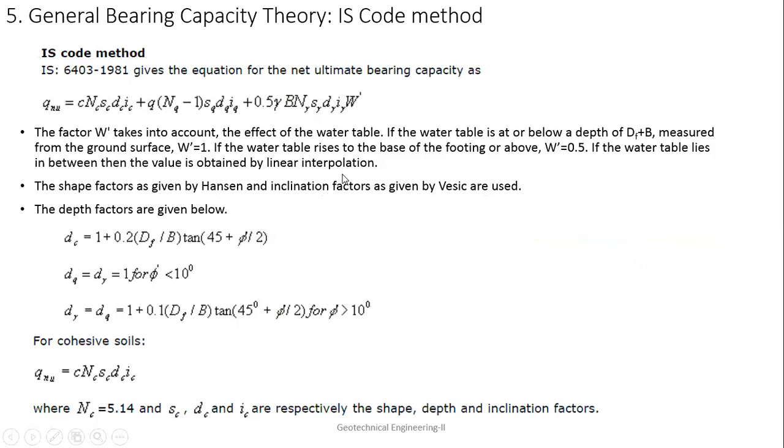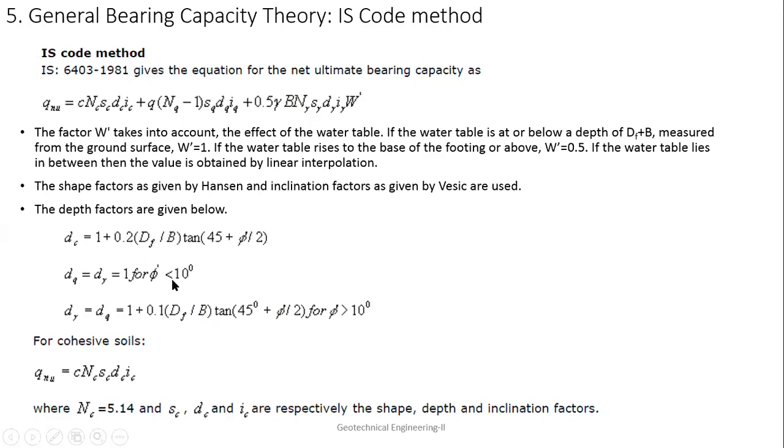Okay, which I have already told you in the last class. And the depth factor is given like this, which is unique to this case. So it will be dc = 1 + 0.2 (Df/B) tan(45 + phi/2), and dq and d gamma will be 1